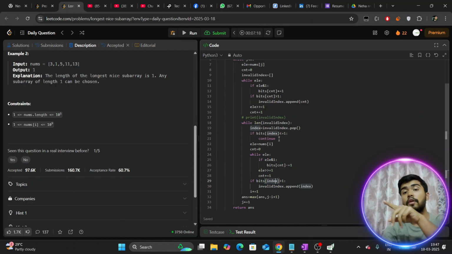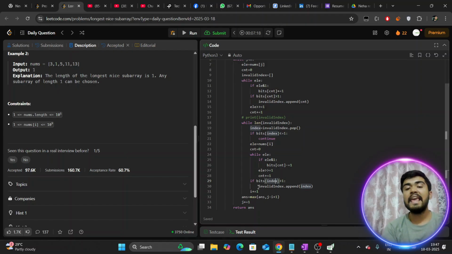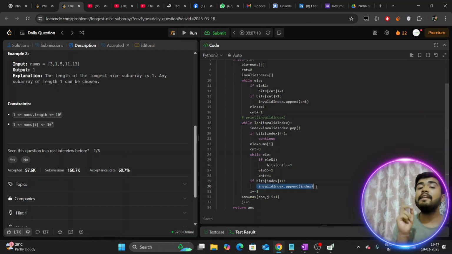So for our case 2 and 4, for index 4 we got the point of invalidity. If it is still greater than 1, that means we need to shrink more. So we can push this index again to our invalid index. This line basically states that this index 4 is still not valid.